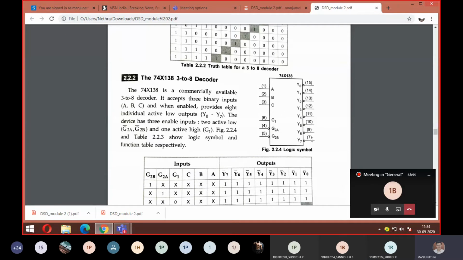Individual pins, you can see, are not in order. After 1, 2, 3, pin numbers 6, 4, 5 connect the enable pins. Then come 8, 9, 10, 11, 12, 13, 14. So after Y6, everything is in order. Only a little bit jumbled here. Remember like this: ABC are pin numbers 1, 2, 3, then 4, 5 belong to enable low, and pin number 6 belongs to enable high, and from there 7.